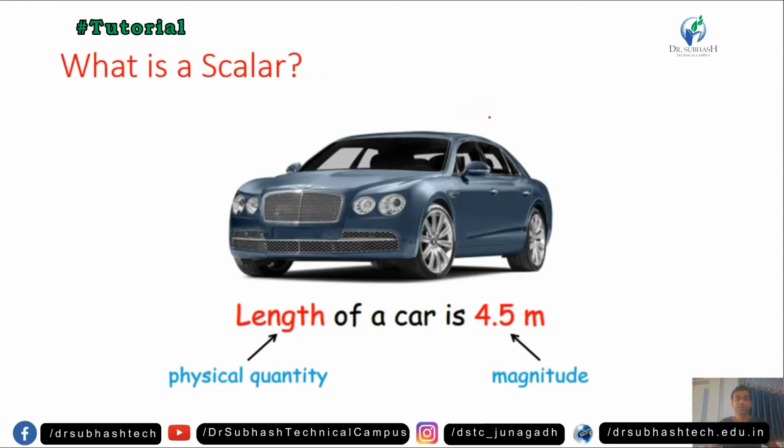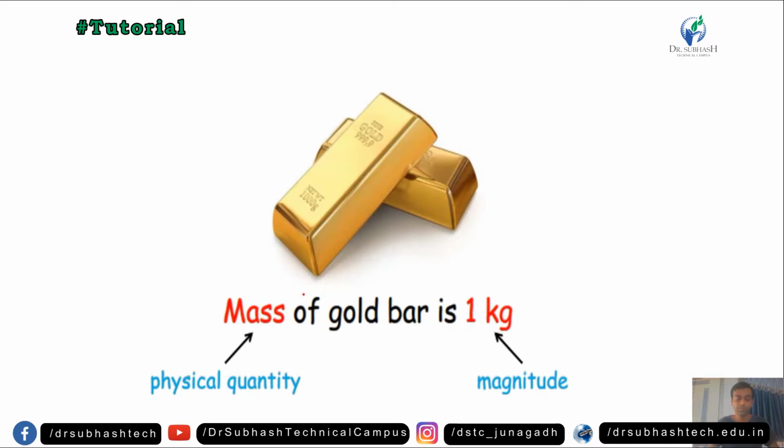Okay, what is a scalar? Here we see some examples. Length of a car is 4.5 meter. Here length is a physical quantity and 4.5 meter is its magnitude. So length is a scalar quantity. Mass of a gold bar is 1 kg. Here mass is a physical quantity and 1 kg is its magnitude.